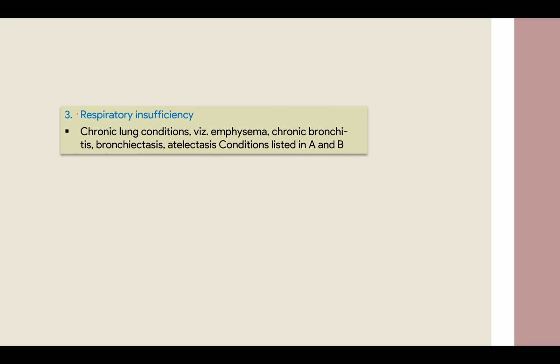And the third cause is respiratory insufficiency. Any condition which is leading to lung pathology, like your COPD, right? COPD has various things like emphysema, your asthma, right? So what happens here is they make the lungs constricted. Moreover, emphysema is occurring at the level of alveoli, so it will constrict the alveoli. यहाँ fibrosis हो जाएगा, ventilation perfusion mismatch हो जाएगा, right? So there will be no perfusion, right? Mismatch हो गया, hypoxia हो जाएगा, person is already not able to breathe.